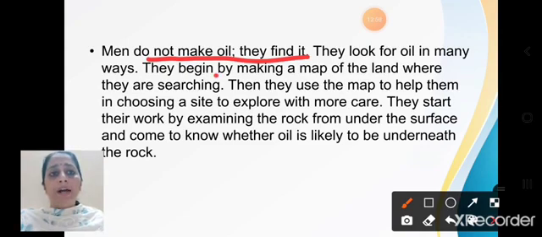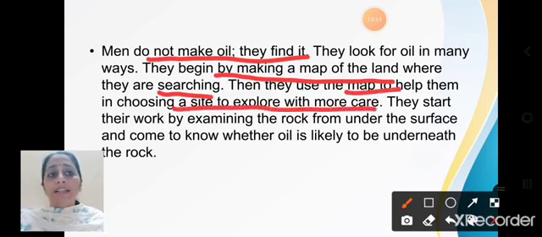They begin by making a map of the land where they are searching. Then they use the map to help them choose a site to explore with more care. They start their work by examining the rock from under the surface and come to know whether oil is likely to be underneath the rock.